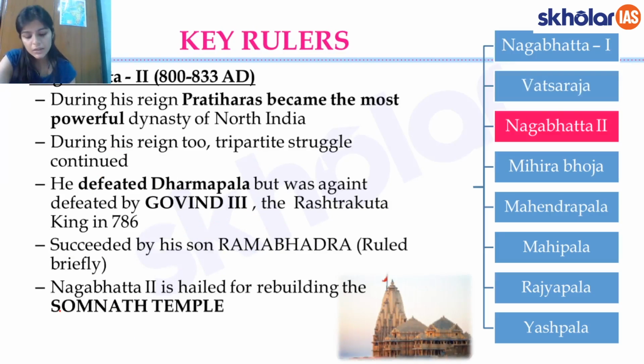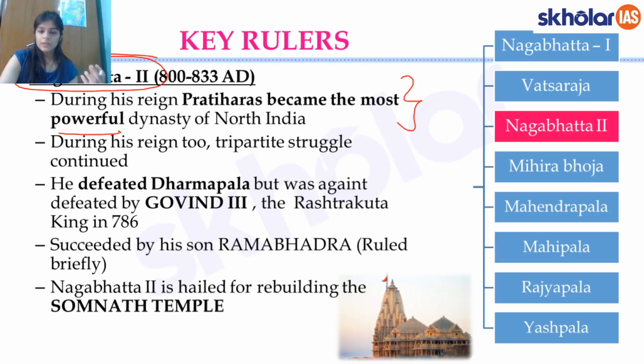Now comes this king that you should remember, Nagabhatta II. Nagabhatta II is important because it was under him that the Pratiharas became the most important and the most powerful dynasty of North India. The tripartite struggle went on, and he was able to defeat Dharmapala, or rather one of his nominee rulers, Chakrayuddha, whom Dharmapala had installed at Kannauj.